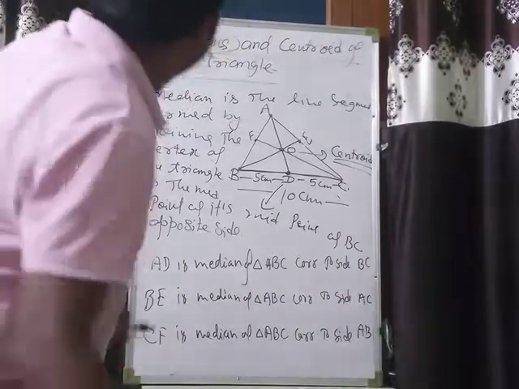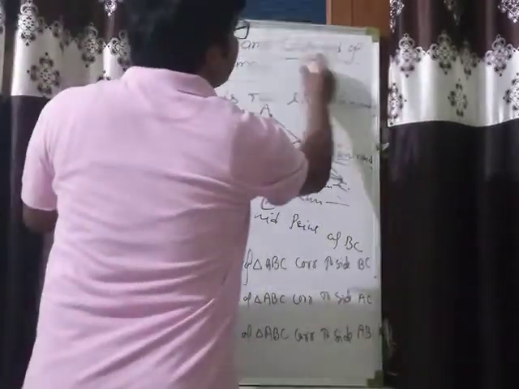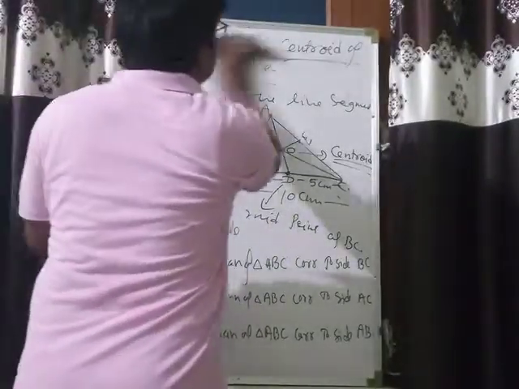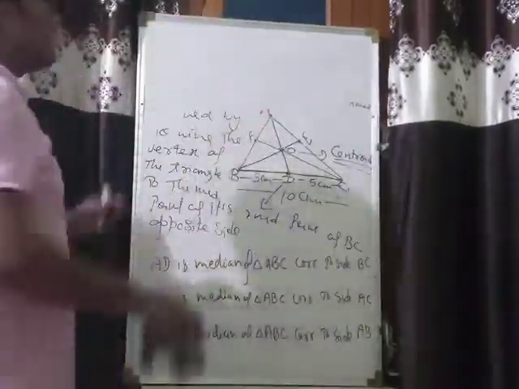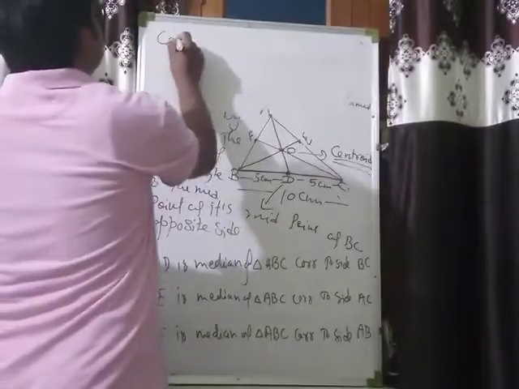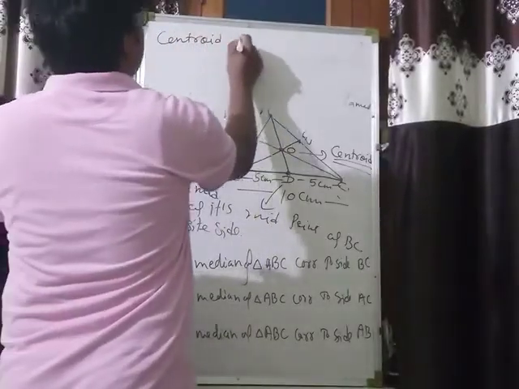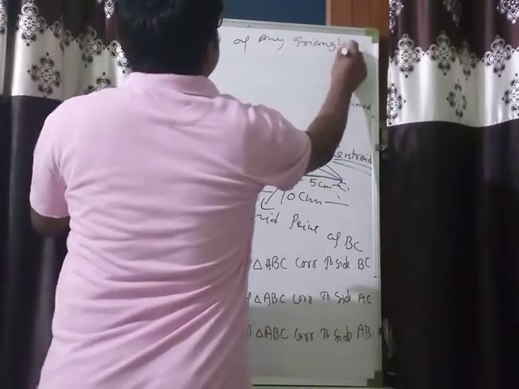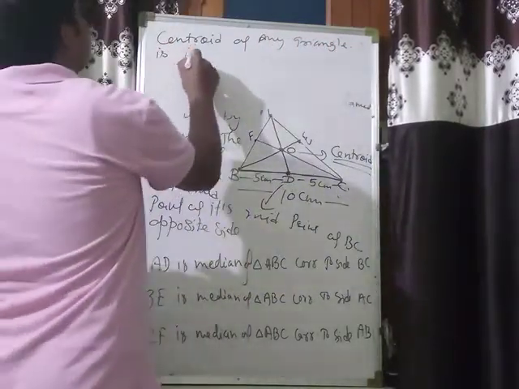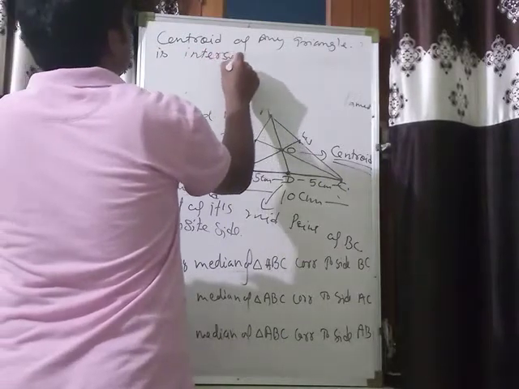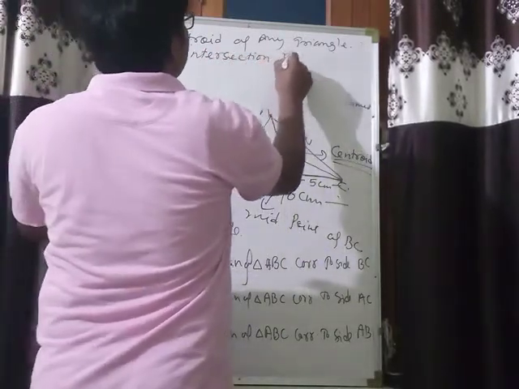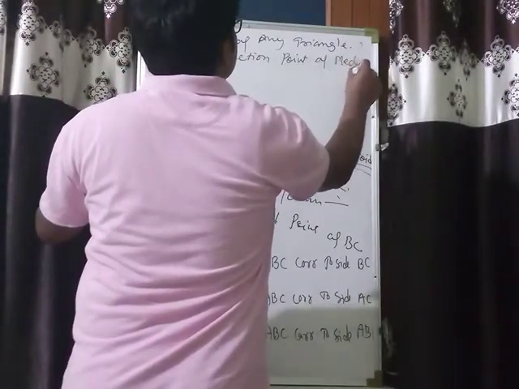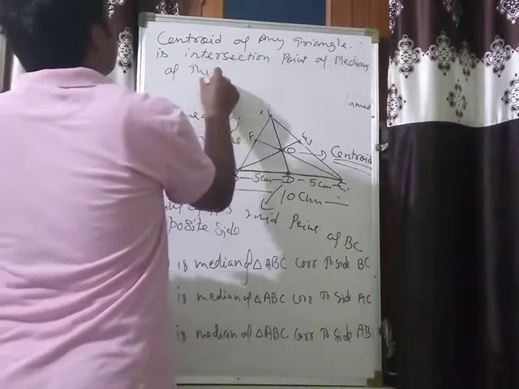We have seen medians. Now, the centroid is the intersection point of medians. The centroid of any triangle is the intersection point of the medians of the triangle.